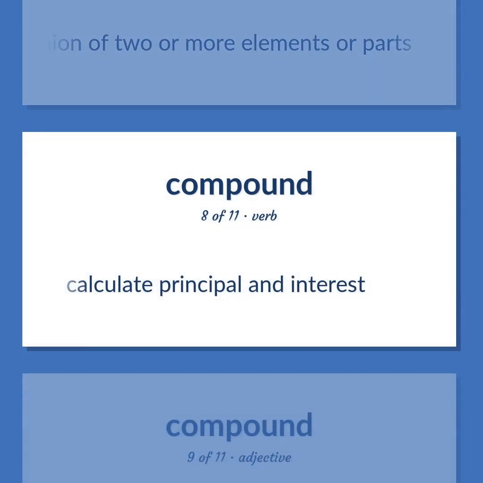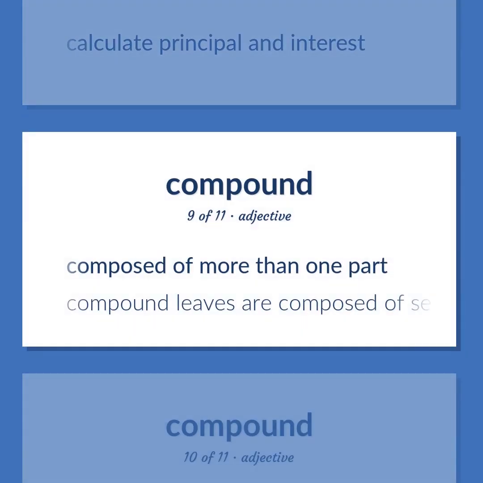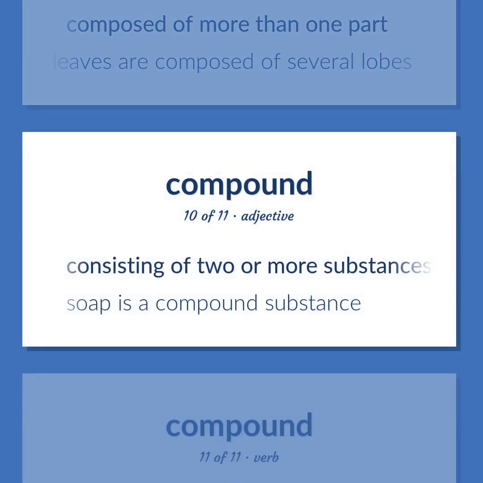Calculate principal and interest. Composed of more than one part. Compound leaves are composed of several lobes. Consisting of two or more substances or ingredients or elements or parts. Soap is a compound substance.